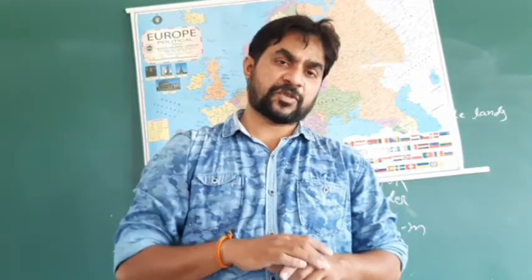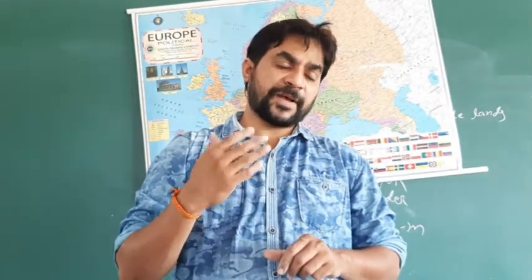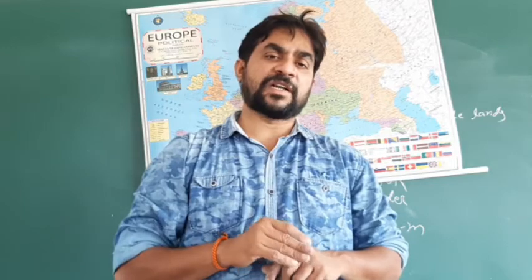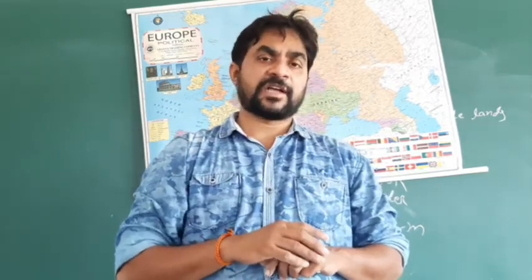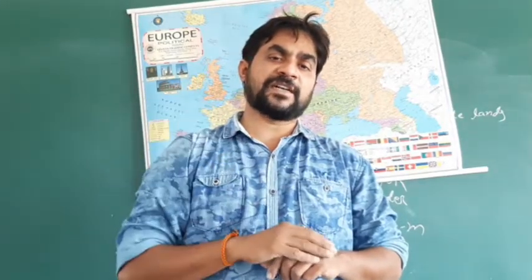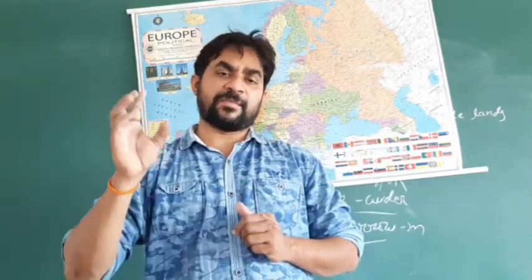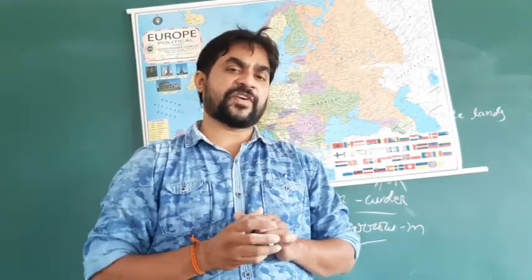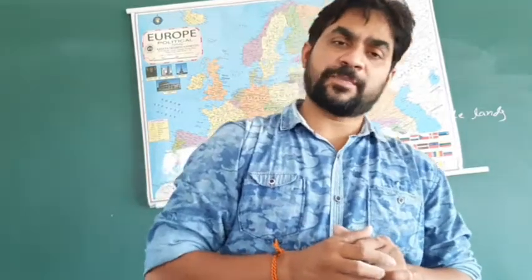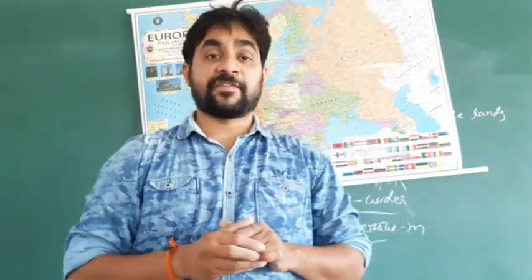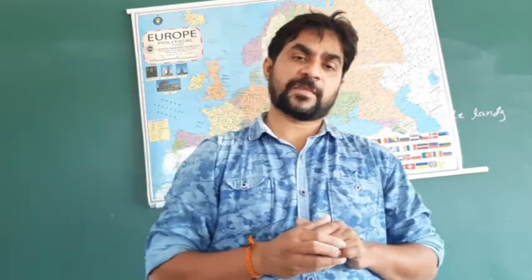Peninsula means three sides of water and one side of land, and island means four sides of water. A bay is where the mouth is broad and wide. A gulf is where the mouth is narrow. Gulfs and bays are useful for the construction of seaports and harbors, and fishing is also possible because of gulfs and bays.